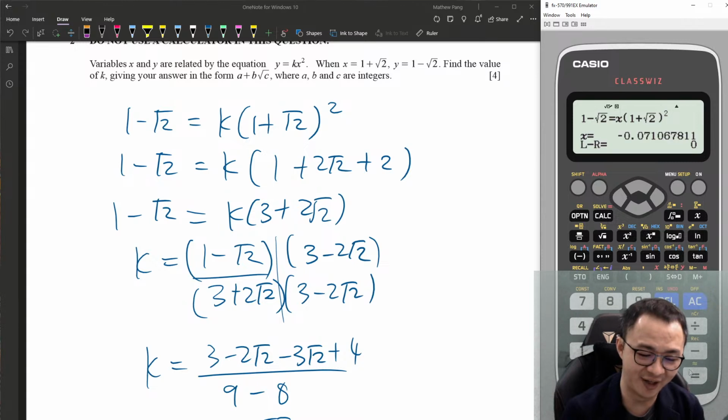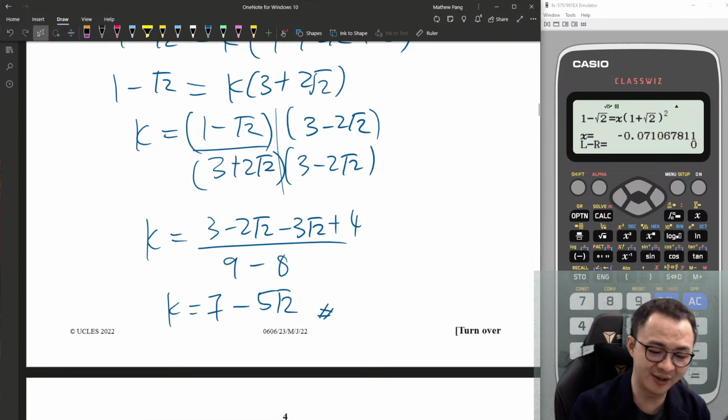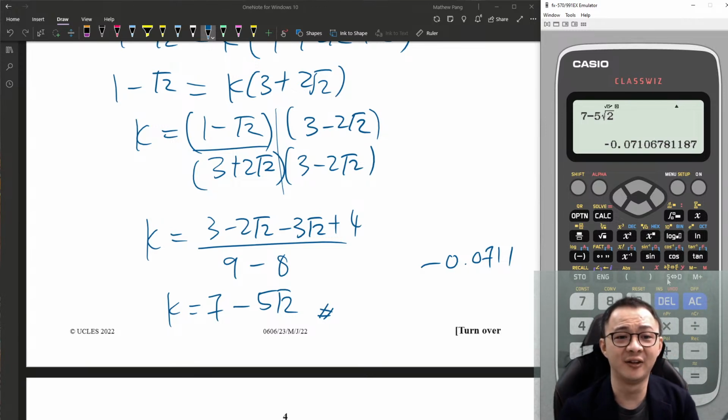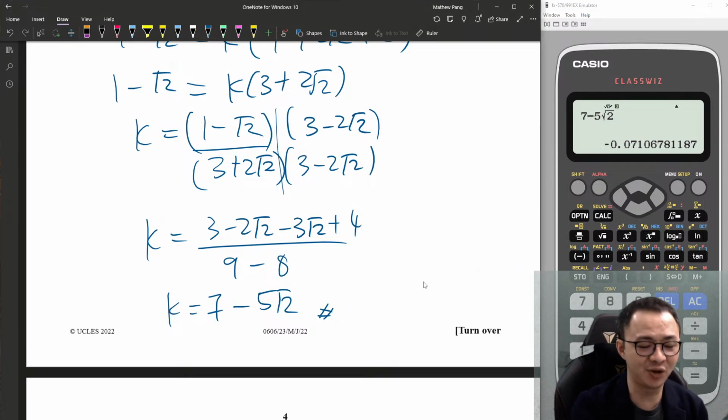It gives a value of negative 0.0711. So 7 minus 5√2 is exactly the same answer. Now I know my answer is correct. So you can always check to secure your 4 marks. Make sure you always do that.